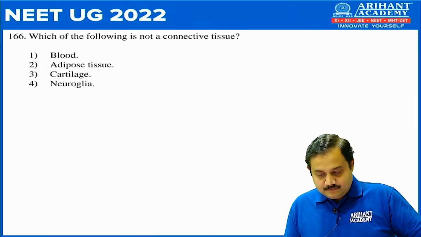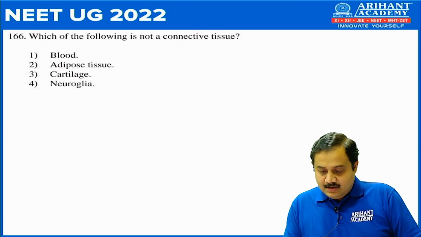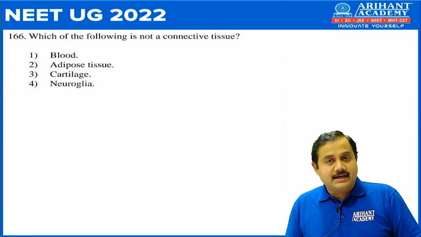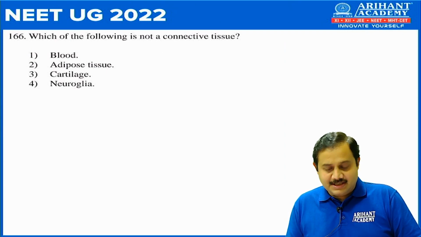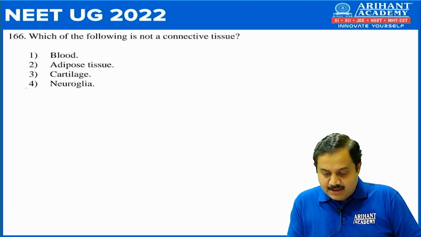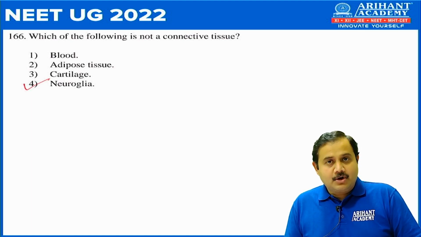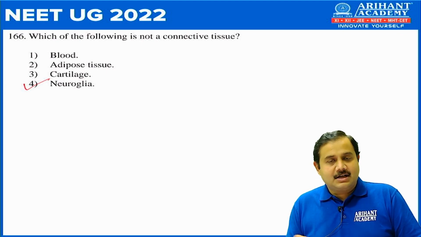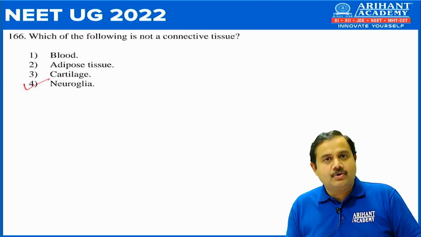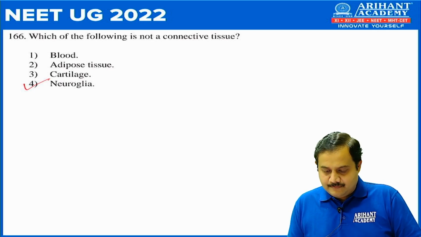Next, 166. Which of the following is not a connective tissue? So as you can see here, the correct answer would be neuroglia, because blood, adipose connective tissue and cartilage are all connective tissues, whereas neuroglia comes under nervous tissue.